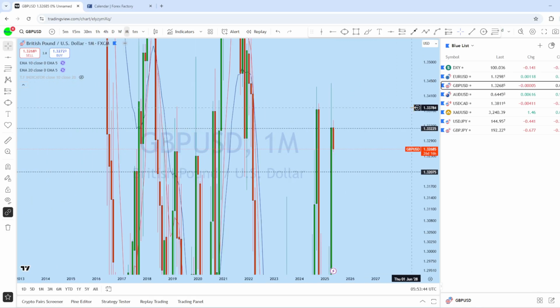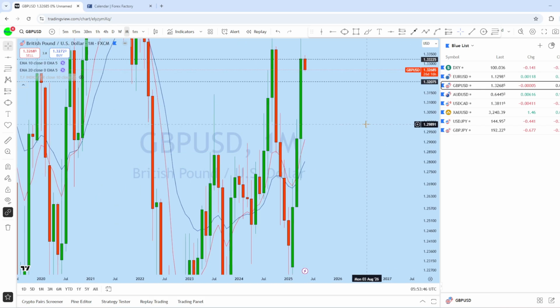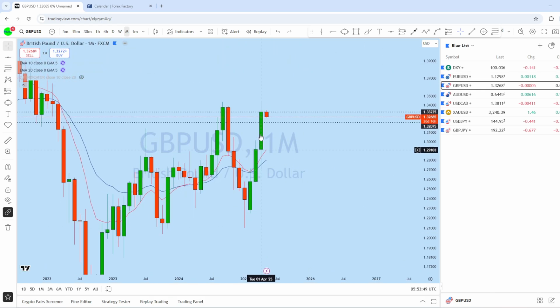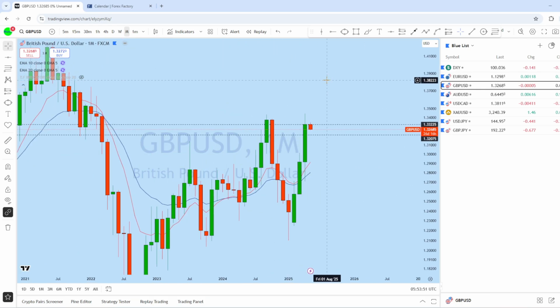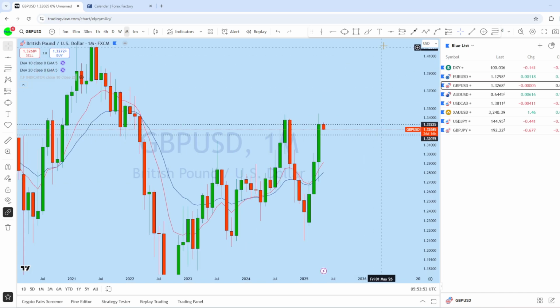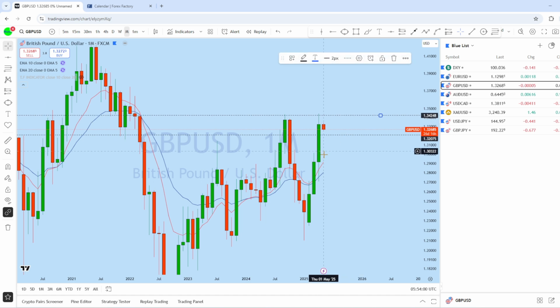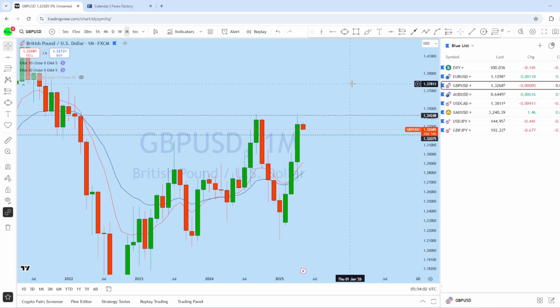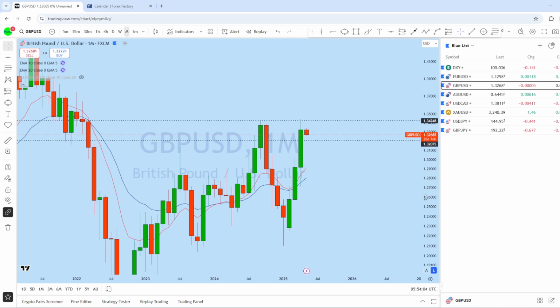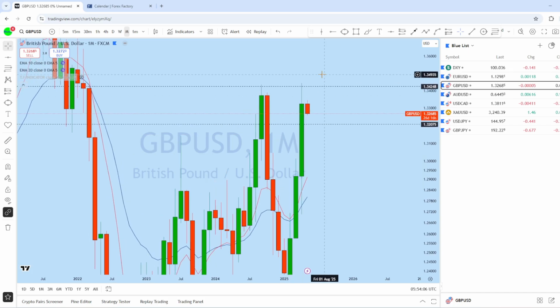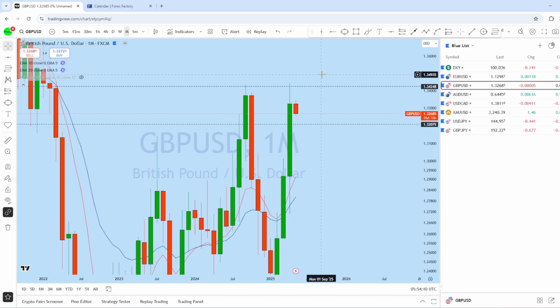Looking at the monthly chart here on GBPUSD, we can see that this is the monthly candle closed on GBPUSD with a huge bullish candle. Now we can see that on GBPUSD, unlike other USD pairs, the price from the monthly has crossed this with a big ATR candle to this key level on the monthly and closed back below, while on euro dollar and AUD USD and other instruments we saw that there was a close back above.